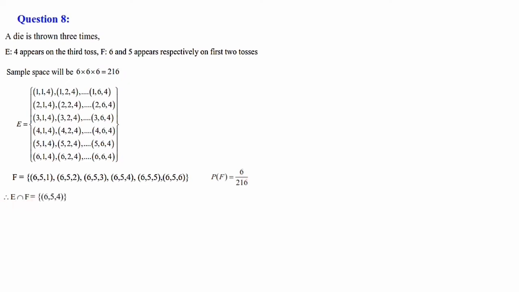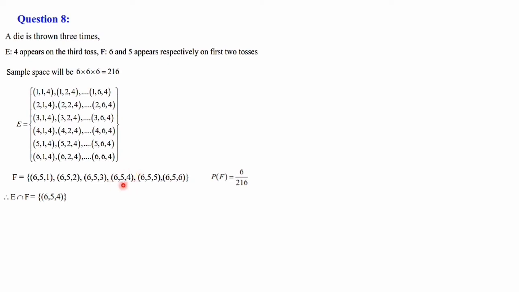E intersection F: when you compare this one, 4 appears on the third toss, that is what E says. So if you take E intersection F, that also will have 4 on the third toss. That means this E intersection F element also will have 4 on the third toss. When you check, there is only one element having 4 on the third toss, that is 6, 5, 4. So this must be the common element.